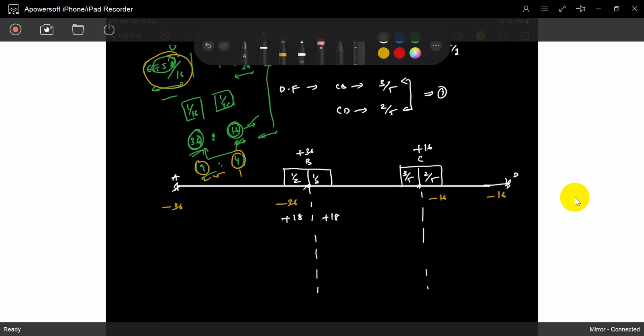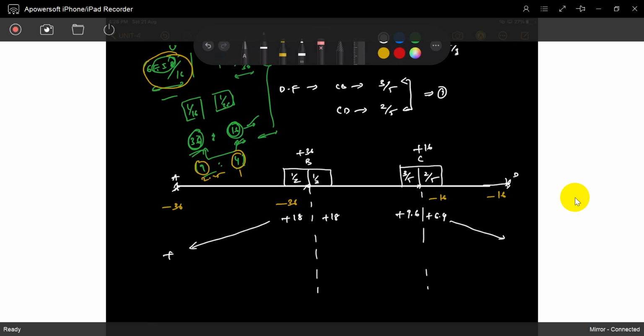How do you distribute plus 16? 16 multiplied by 3 by 5 is 9.6. 16 minus 9.6 is 6.4. So now you can see this value 9.6, and this value is also 9.6. That's it, na? Before the one-time iteration you have to get the carryover moments.